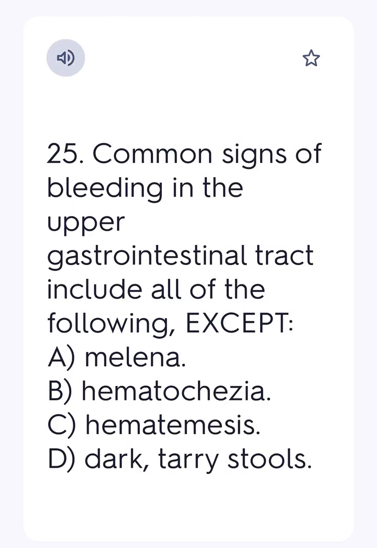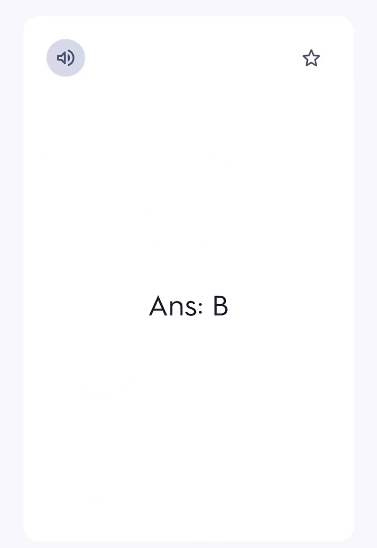25. Common signs of bleeding in the upper gastrointestinal tract include all of the following except A. melena, B. hematochezia, C. hemoptysis, D. dark, tarry stools. Ans. B.